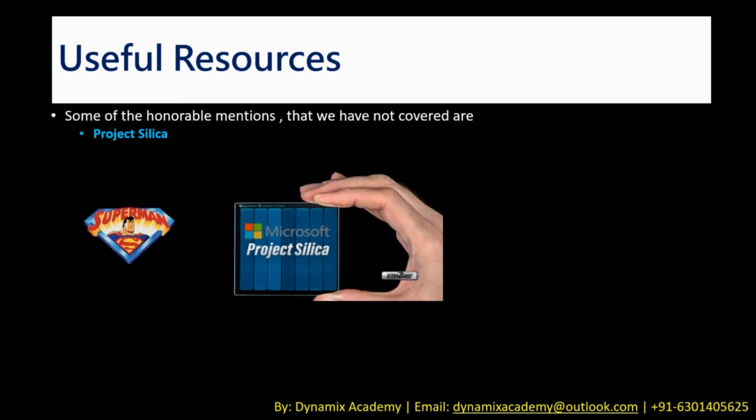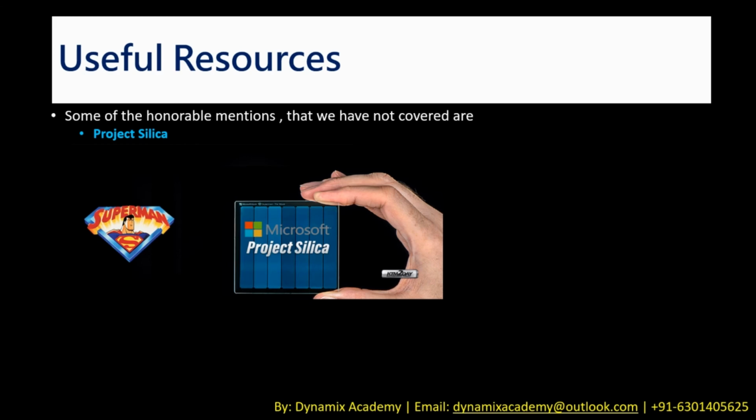That is all about the top 10 key announcements at Microsoft Ignite 2019, but however, that is not all. Some of the honorable mentions that we have not covered are: first one being Project Silica. Microsoft and Warner Brothers have created a proof of concept representing the next generation of storage with Project Silica, which stores data on glass. Warner Brothers has stored the entire classic Superman movie on a 75mm by 75mm by 2mm thick piece of glass, roughly the size of a coaster.